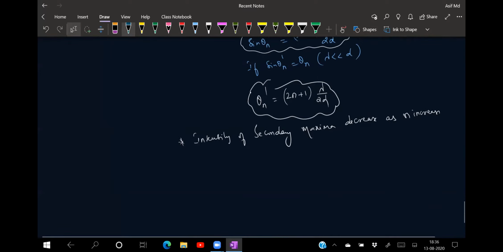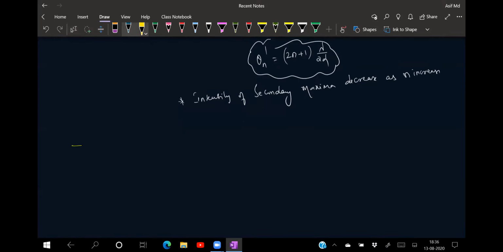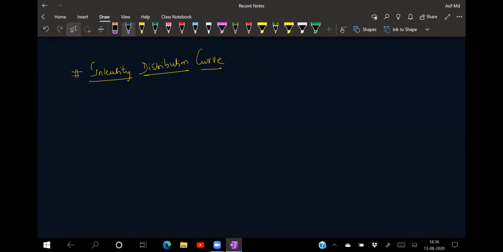The intensity of the secondary maxima decreases as we move away from the center. Is that condition clear? So let me draw the intensity distribution curve for this one, a small topic left out. I forgot to draw this widely, but you can see it from your materials or HC Verma if you have that.